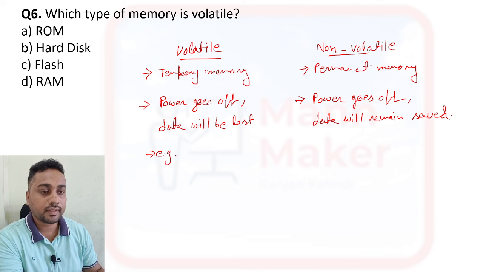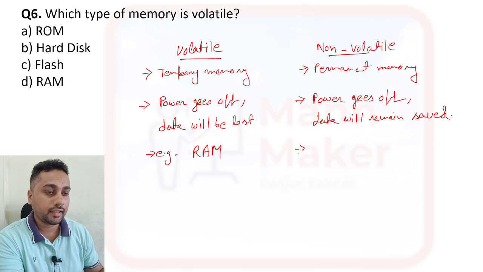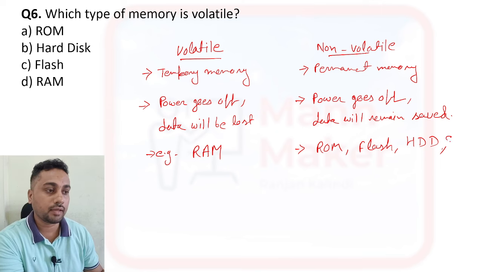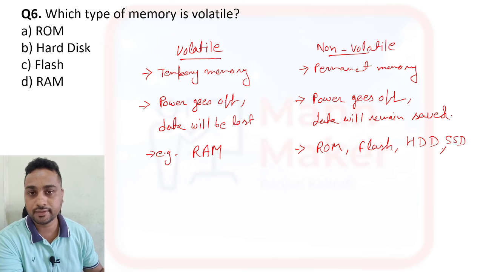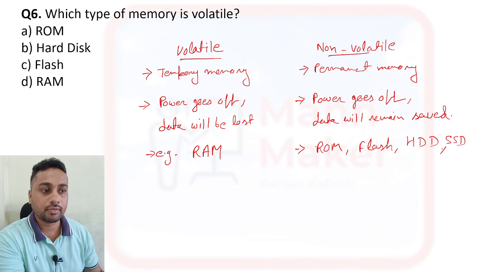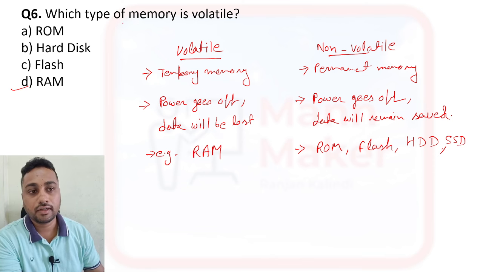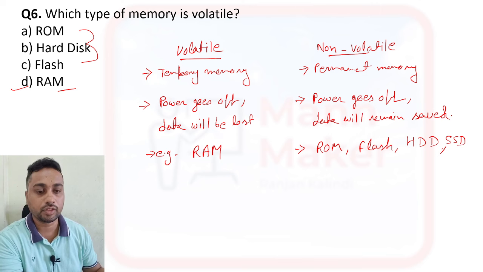So if you see the examples, we have RAM, that is random access memory, and then ROM, and other options like flash memory and hard disk drive. So these are permanent memory. We have SSD, nowadays SSDs are coming. So these all are permanent, non-volatile memory. So from here you can see option D is the type of volatile. So RAM is the volatile memory. Apart from this, all are non-volatile memory.